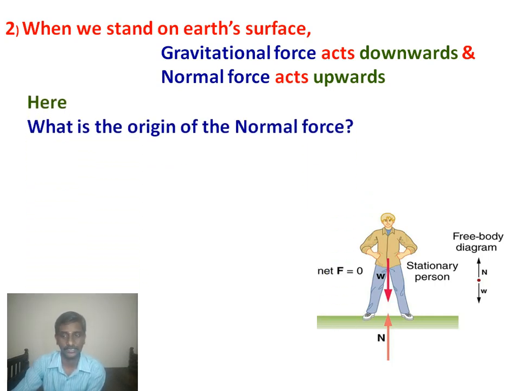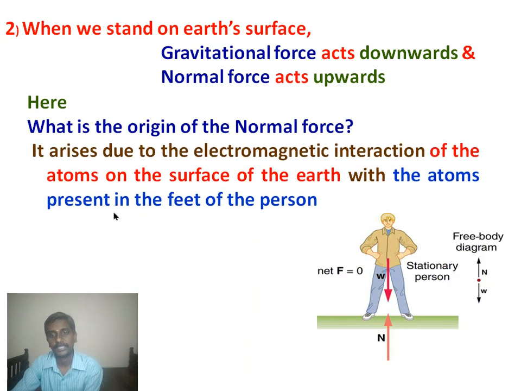This normal force arises because of electromagnetic interactions, that is, the electromagnetic interaction of atoms on the surface of the earth with the atoms present in the foot of the person.